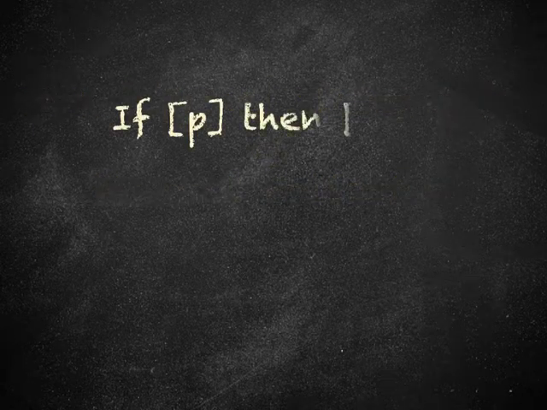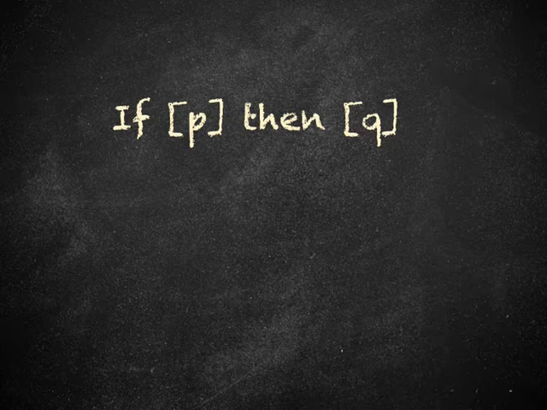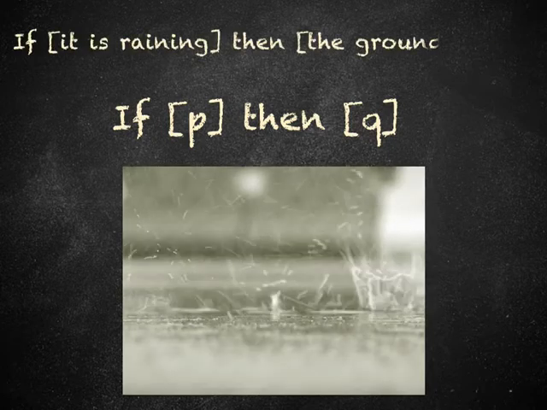A sentence with the form, if P then Q, is called a conditional sentence. The P and the Q are placeholders, that is, they are containers for other statements. So, for example, it may be, if it is raining, then the ground is wet.